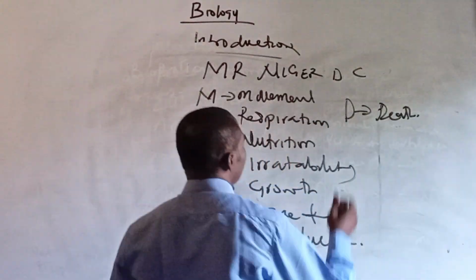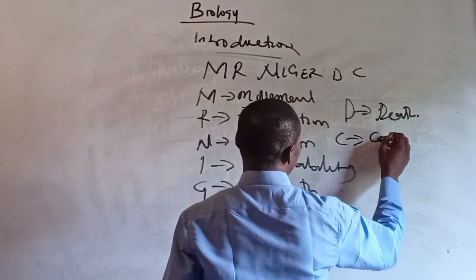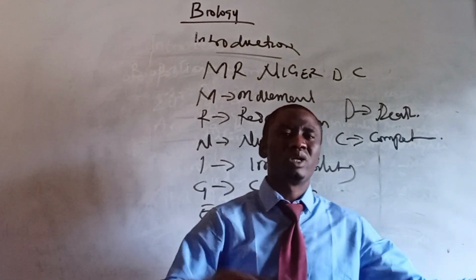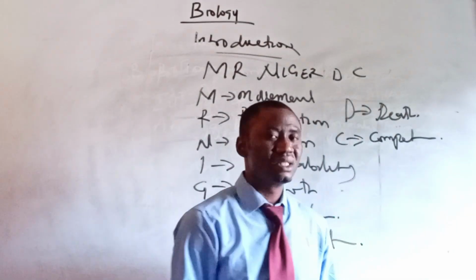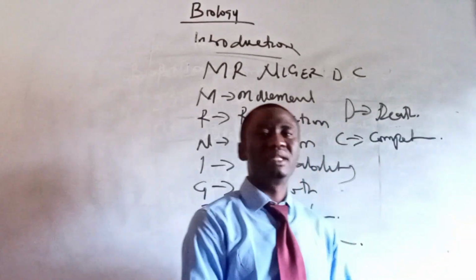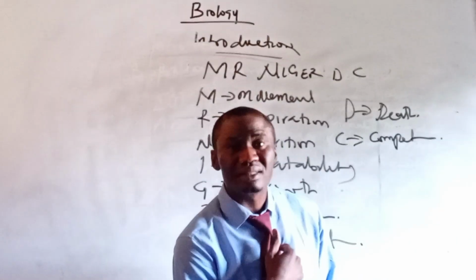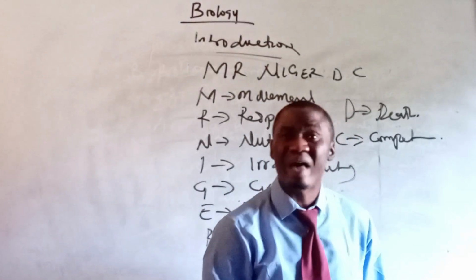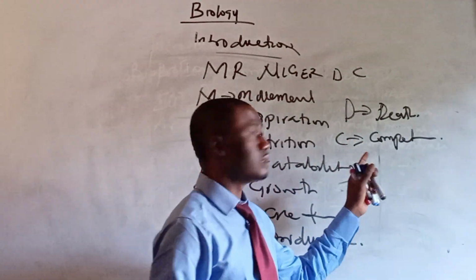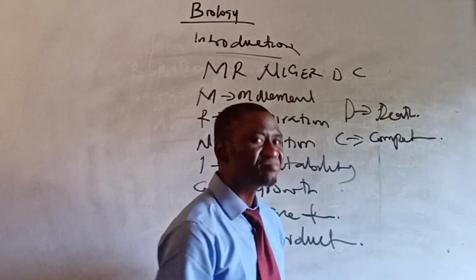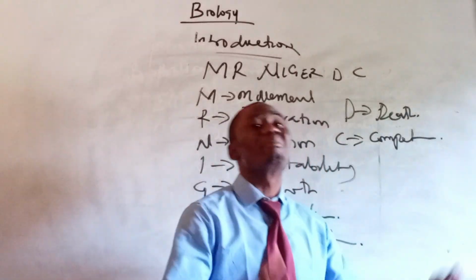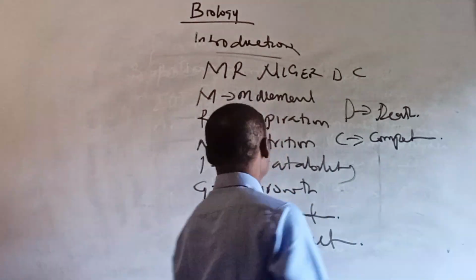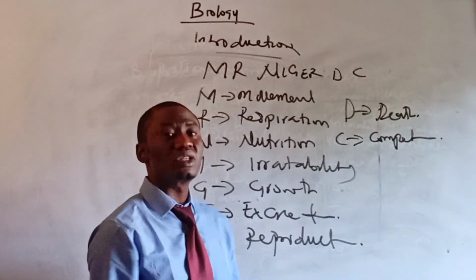All right. So we have C, competition. In living organisms, they compete with one another. Well, I don't want to compete with anybody. I want to compete with myself. There's competition, but make the competition with yourself. Don't compete with anybody. You know that. For death, every person will die, but prepare by giving your life to Jesus. That's it. This is the characteristics of living things.